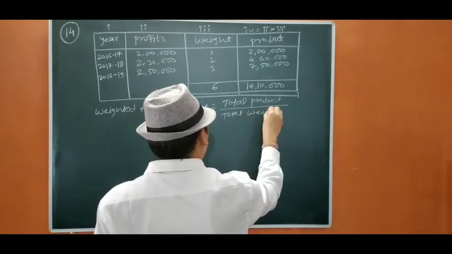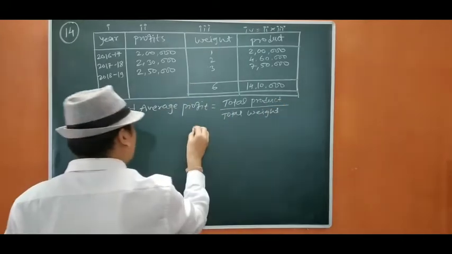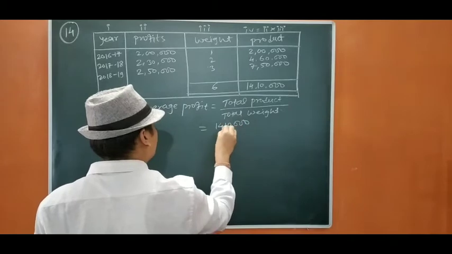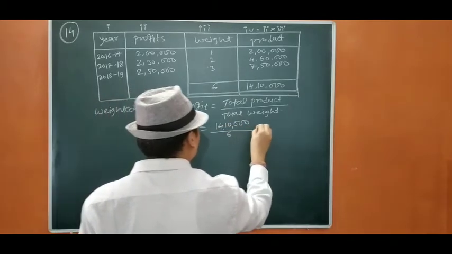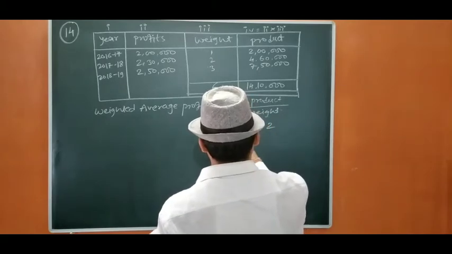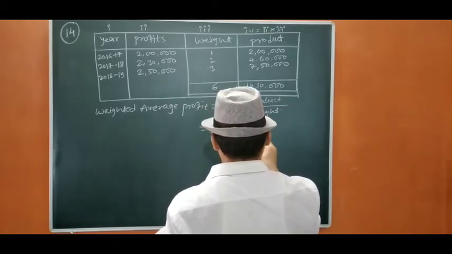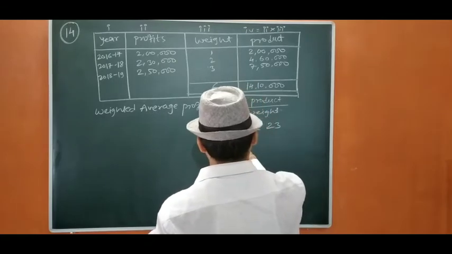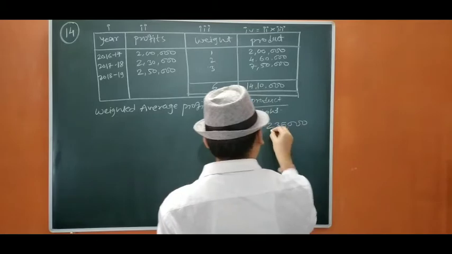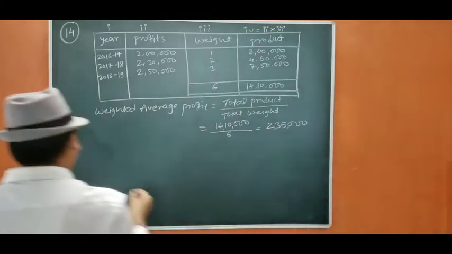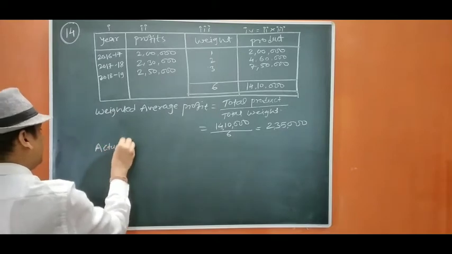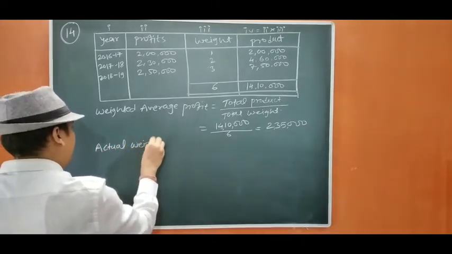Okay, that will be 14 lakh 10,000 upon 6. So 6 to the 12, then 2 carry, 6 to the 18, 3 carry, 6 5 the 30, 2 lakh 35,000.